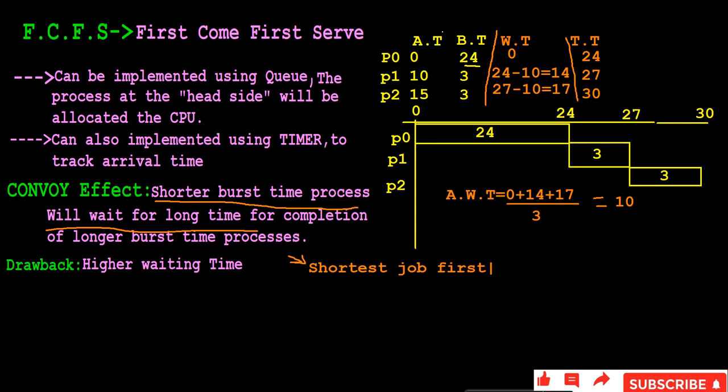If you shuffle the order of execution, then the waiting time may be somewhat different. For example, consider here, we are not going to consider the arrival time.